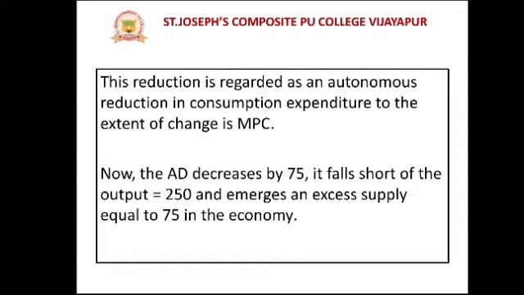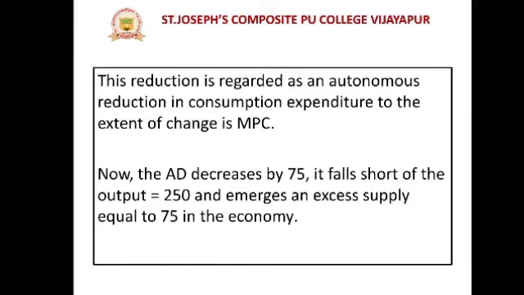That means demand is only 75, from 250. So here excess supply will increase. That means supply is more, production is more, but expenditure or consumption will be less. Demand is less, supply is more. Saving is more, but consumption expenditure is less. So this situation will be created. So we can say that from 250 it is reduced to 75, you just recognize it.